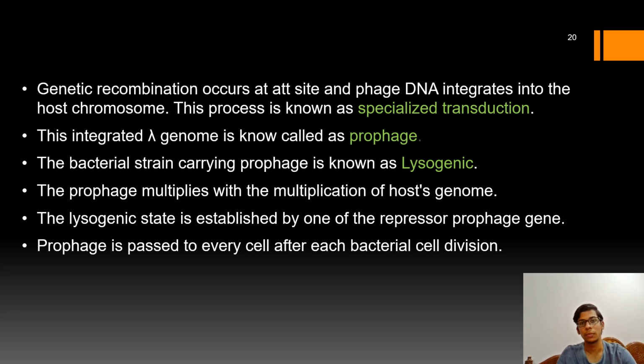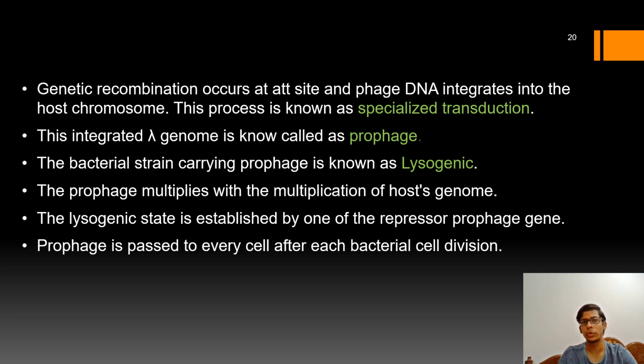Whenever the lambda genome gets inserted into the bacterial genome, that lambda genome is called a prophage, and the bacterial cell having that prophage is called a lysogen.